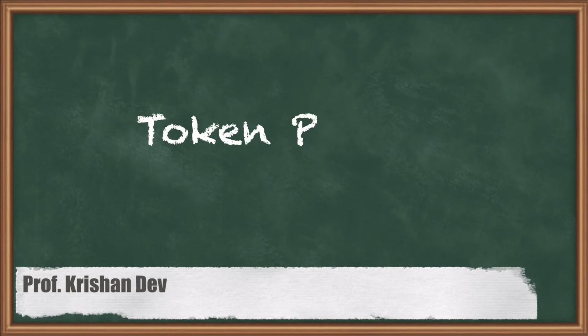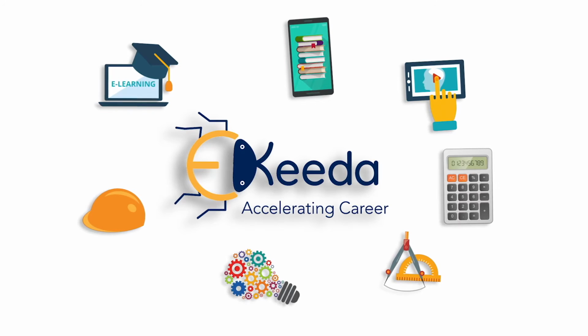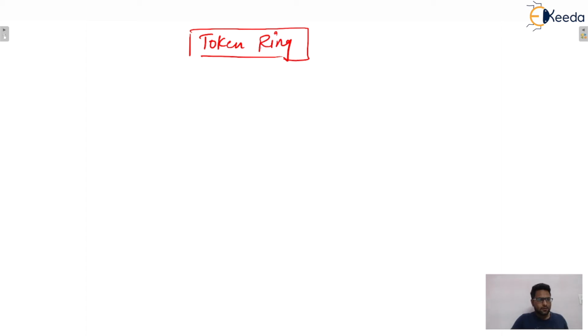Hello everyone. In this lecture, we'll see the next access control method, that is token ring. That is the access control method, that is, how to access any medium. That comes under the access control methods, and we have discussed various access control methods in the previous lectures. So we'll see the next one, that is token ring.